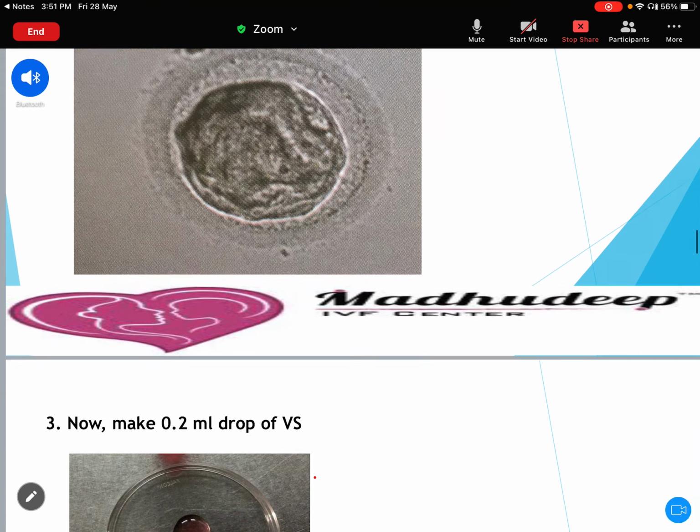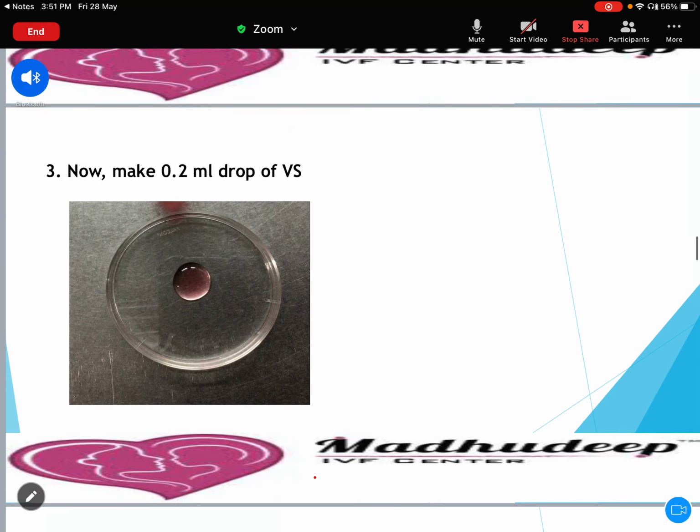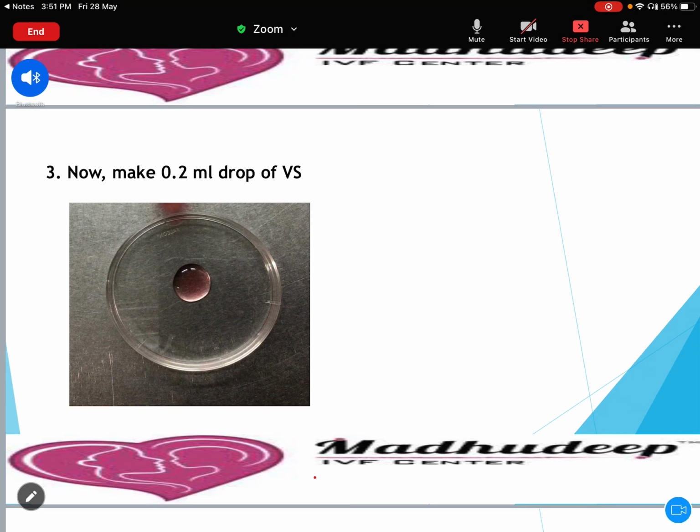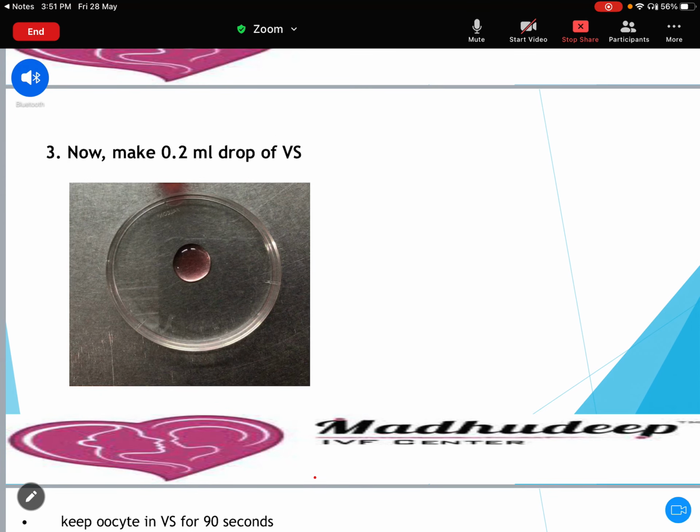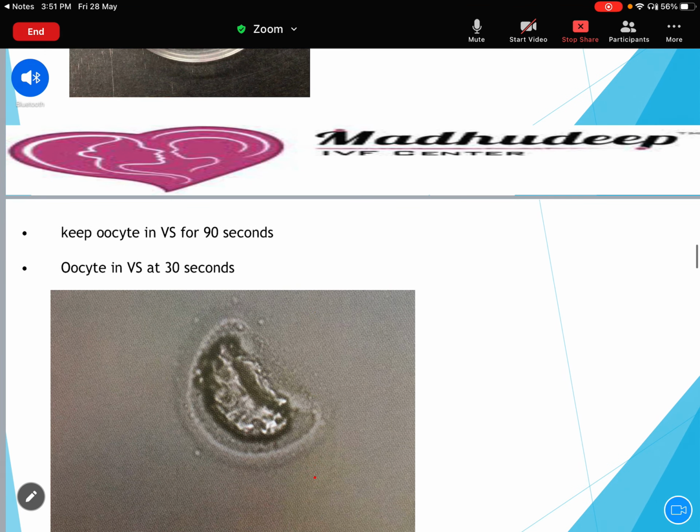Now from this ES or BS solution, make a 0.2 ml drop of the VS. Here usually we can make two drops, VS1 and VS2, almost the same. So now take the oocyte or the embryo from the ES or BS solution and put it in the VS1 and the VS2. VS1 30 seconds, VS2 30 seconds, like that. And from VS to the cryolog 30 seconds. So the whole is 90 seconds.